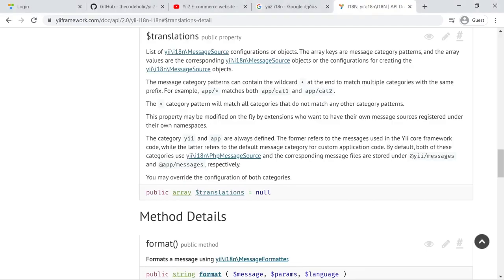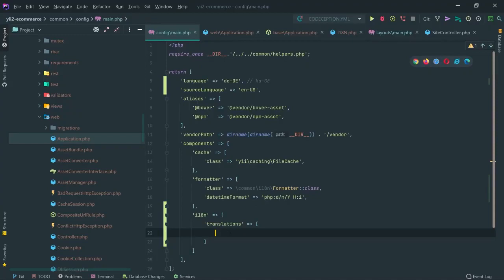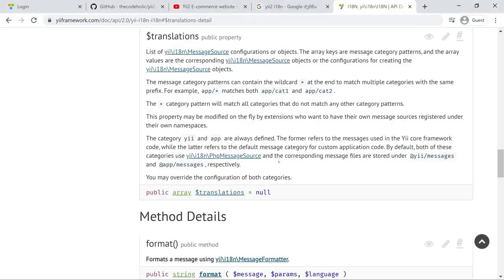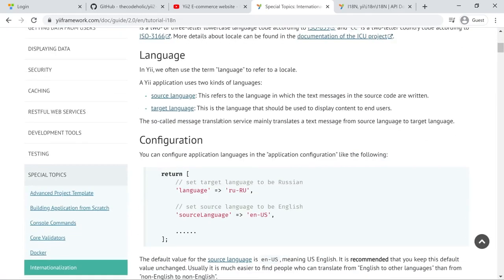So you can read that and understand how you can configure the translations, but I'm going to show this to you also. So in the translations, I'm going to specify the class. The class is basically a format in which we should save the translations. We have three types of translation formats.